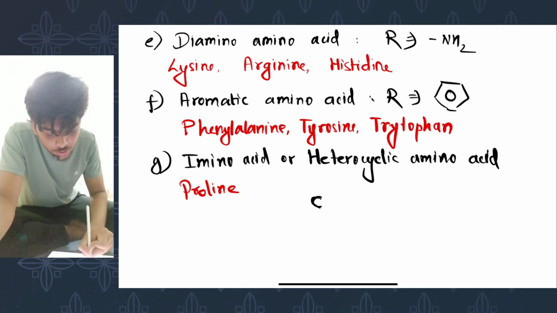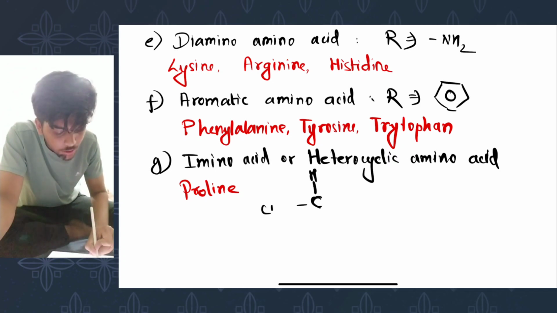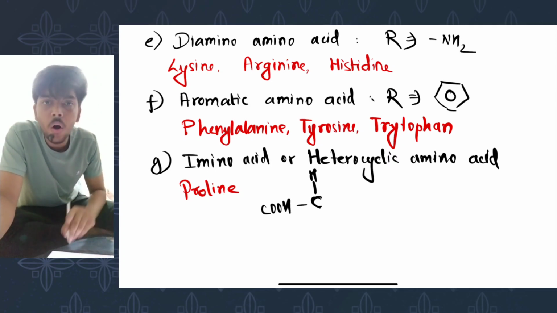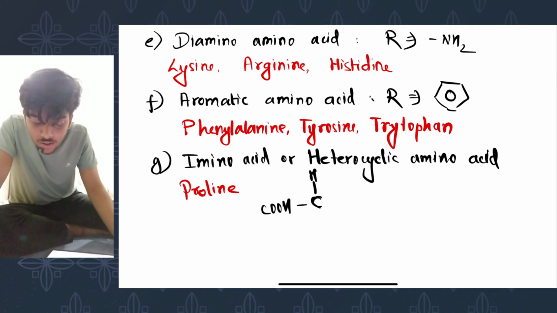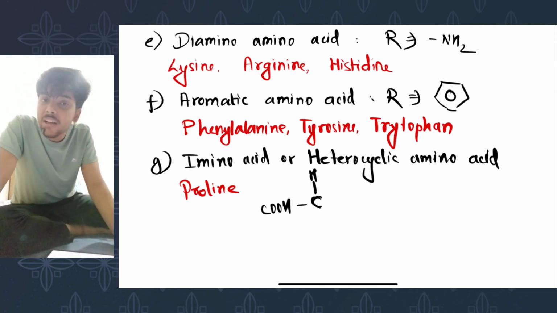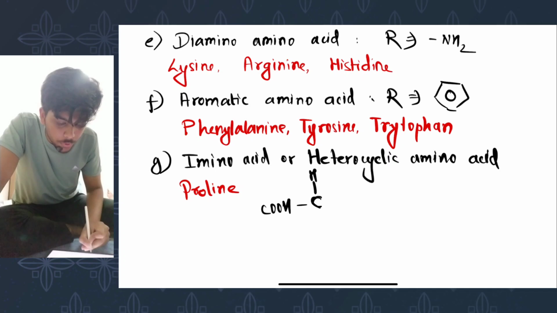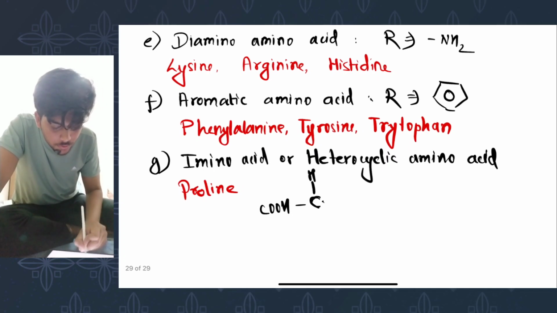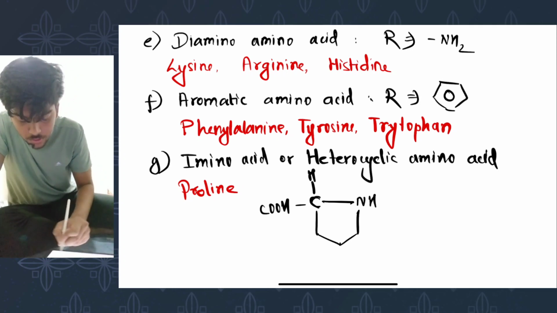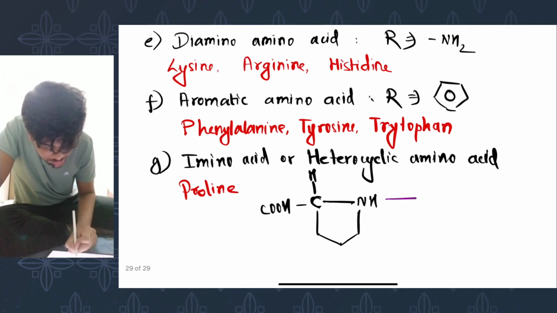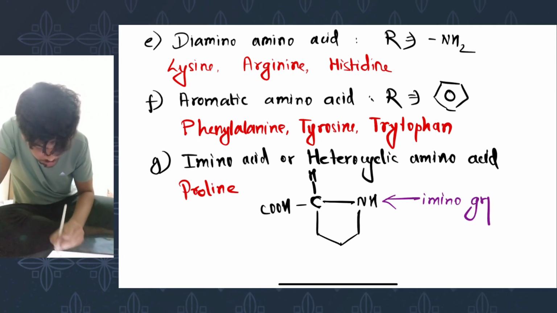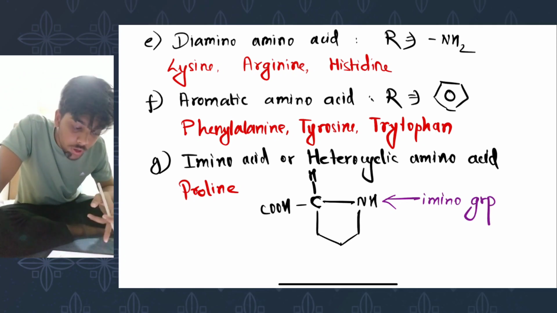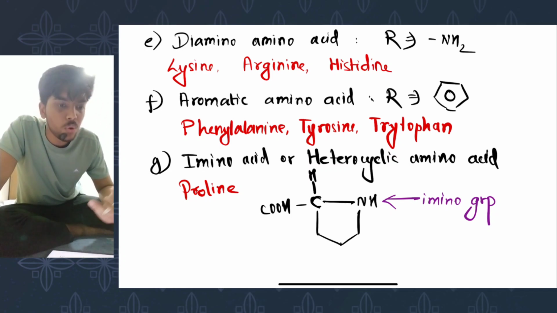To this carbon, hydrogen is attached, carboxylic group is attached, and then an amino group is supposed to be attached. However, instead of an amino group, what we find is a heterocycle with an imino group, which looks something like this. This right here is the imino group. Due to the presence of the imino group in proline, it is called an imino acid.